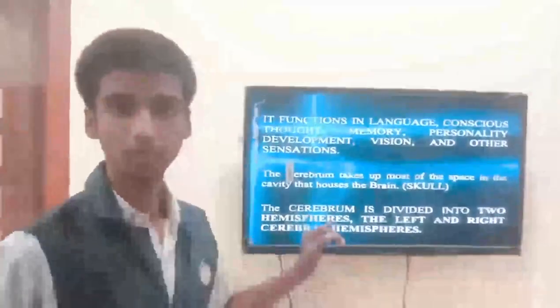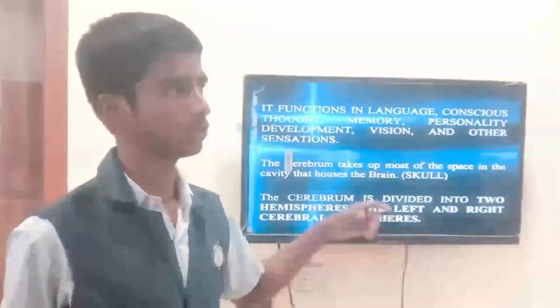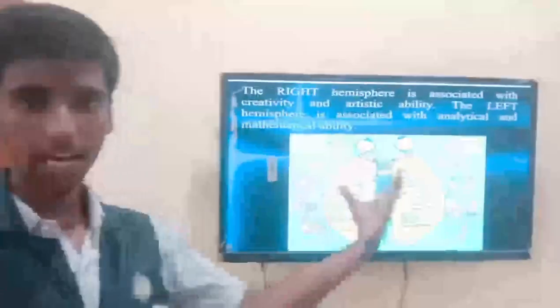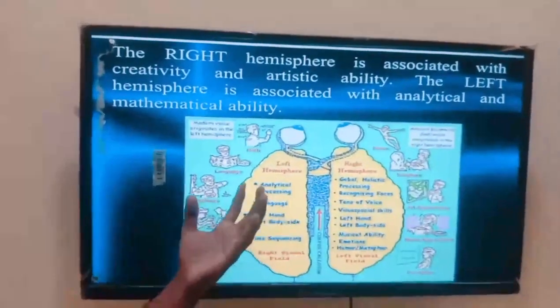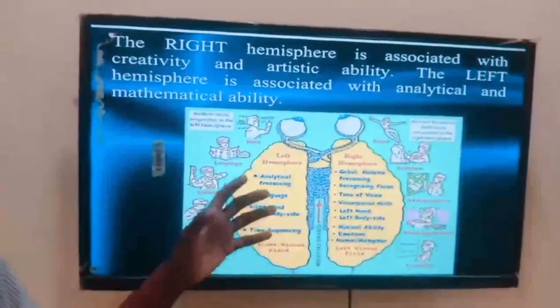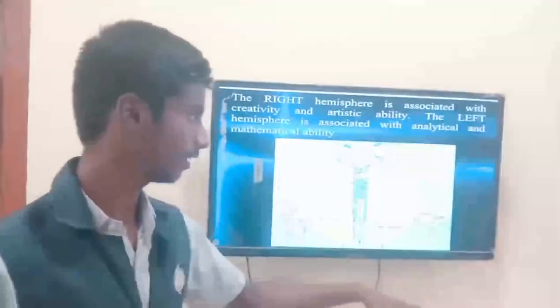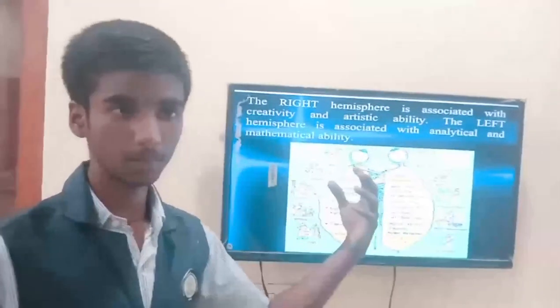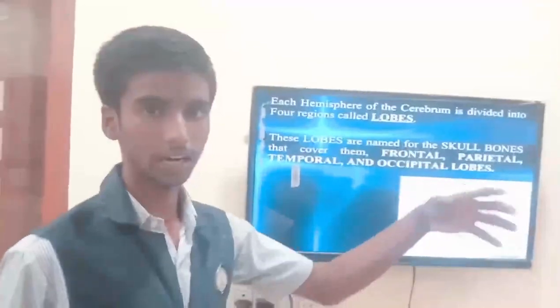So the cerebrum is divided into two sectors, two hemispheres, right hemisphere and left hemisphere. So here you can see left hemisphere and right hemisphere. Left hemisphere deals with analytical thinking, language, and right hand, right side of the body activities, and right hemisphere deals with creativity, analytical thinking and visualizing people's faces, recognizing people's faces, etc. So this is the work of right and left hemispheres.